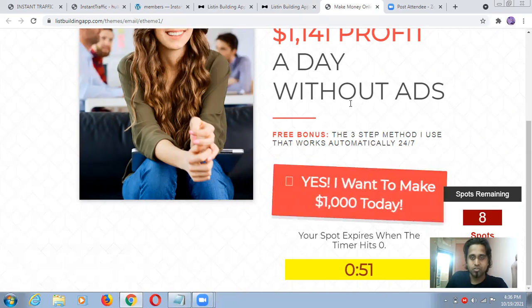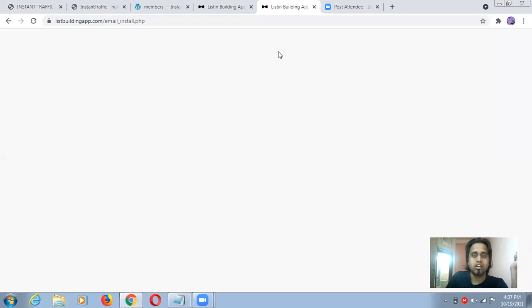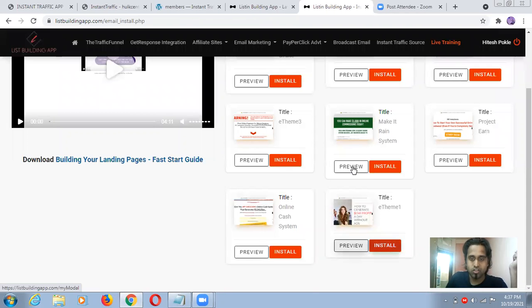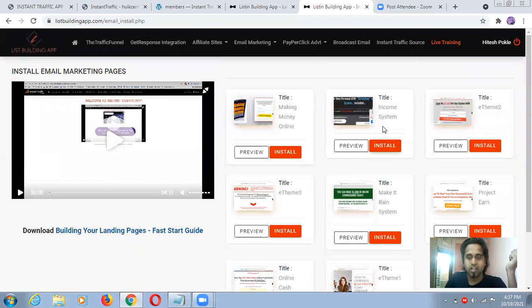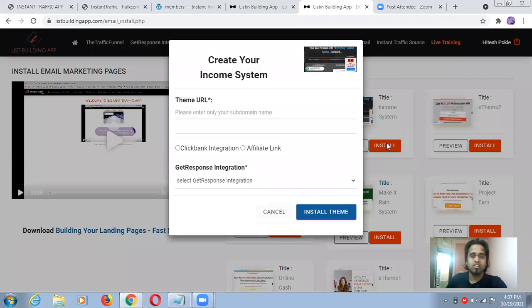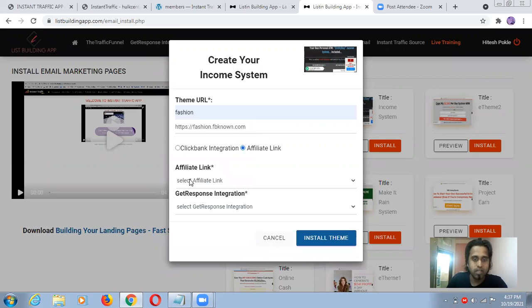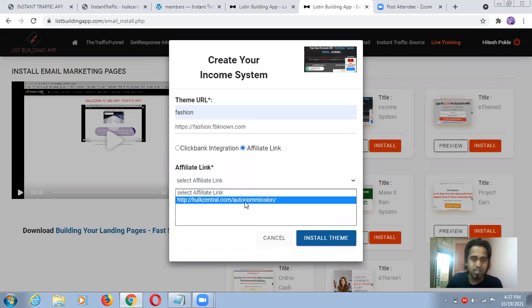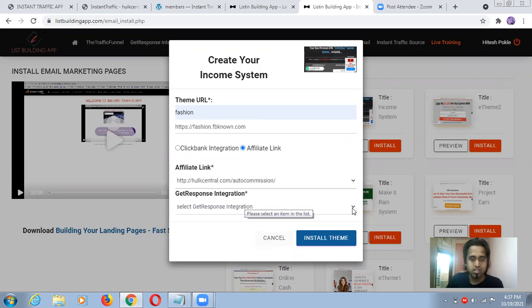Okay guys, so this was the preview. Let's see if I want to install, so let me install another one. I'm just installing this one, just showing you. So guys, this is the theme URL. For example, I'm just putting fashion here. For the ClickBank integration affiliate link, right now I don't have one, so I'm just using a random affiliate link. GetResponse integration, I don't have right now, so let me leave it blank. We should try with these two options. So I'm just going to click on this.